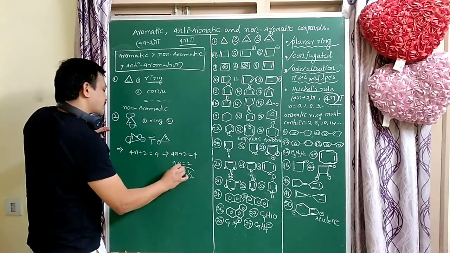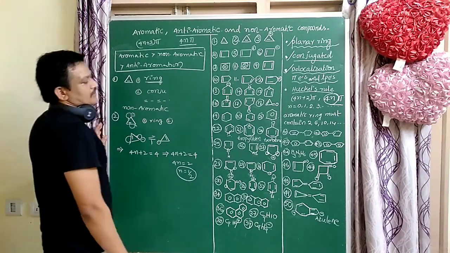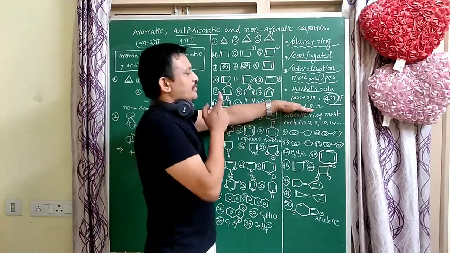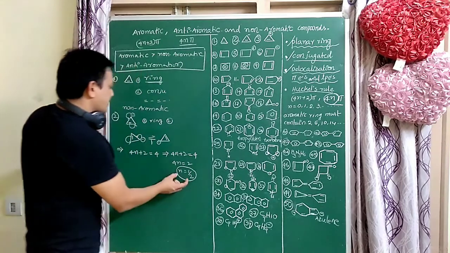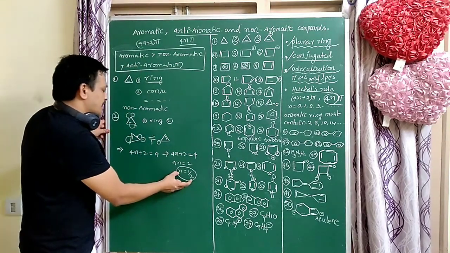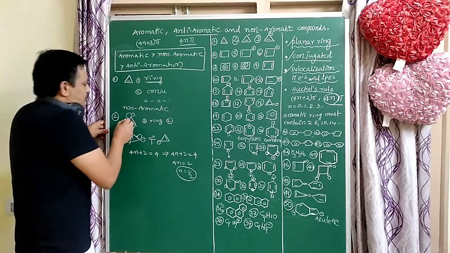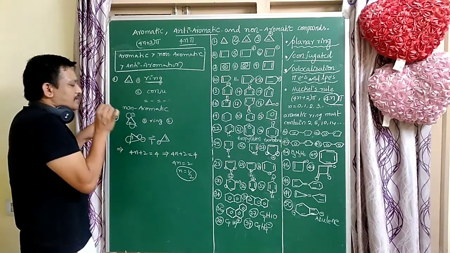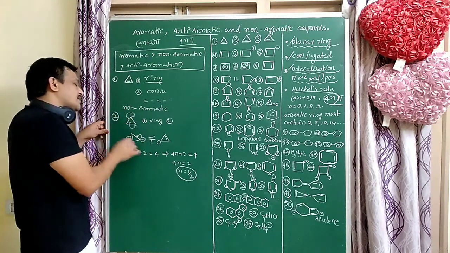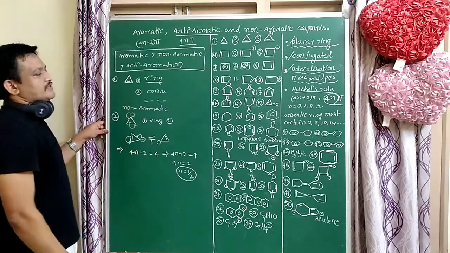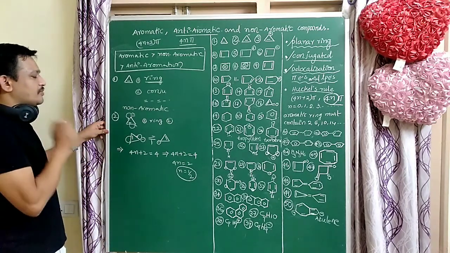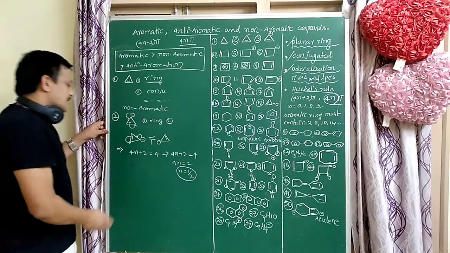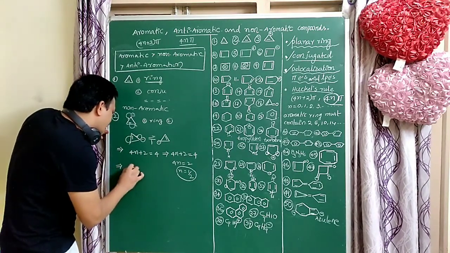So this is not a whole number. Here n values are whole numbers. To get whole numbers, it must follow the 4n plus 2 pi electrons. Here we do not get a whole number; a fractional value is there. So this molecule does not follow the 4n plus 2 pi electrons, but conjugation is there. It is a conjugated system, but it does not follow the 4n plus 2 pi electrons, and it does not follow Huckel's rule.